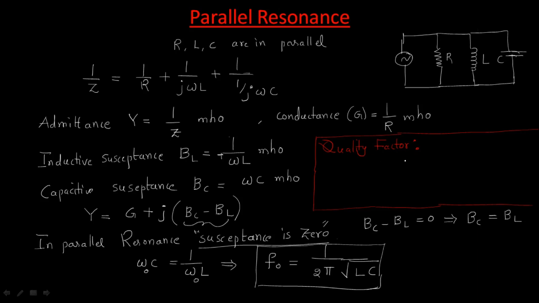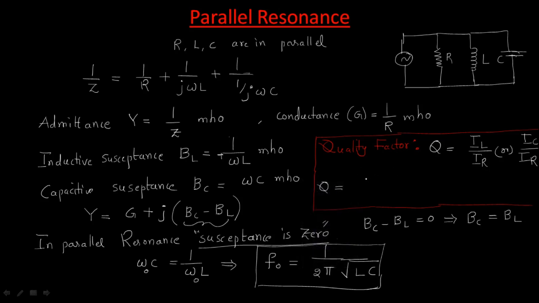That's why here the quality factor is current across inductive element by current across resistive element, same as current across capacitive element by current across the resistive element.